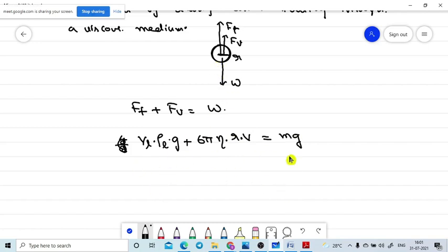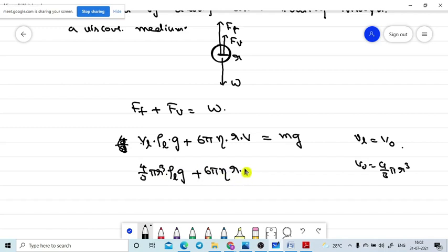Then I am writing this. Volume of the liquid displaced is nothing but the volume of the object. The volume of the object is 4 by 3 pi r cubed, as it is in spherical shape. So 4 by 3 pi r cubed into density of the liquid into acceleration due to gravity, plus 6 pi eta r v, where these values are equal at the time of terminal velocity, V of t. Our goal is to find out the V of t only.